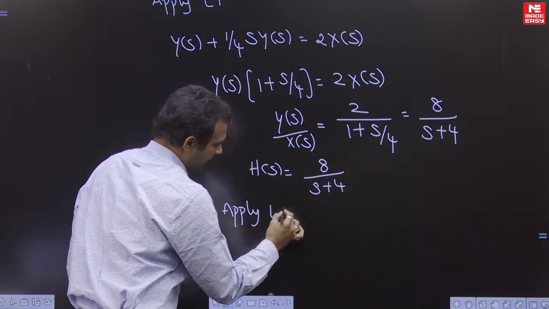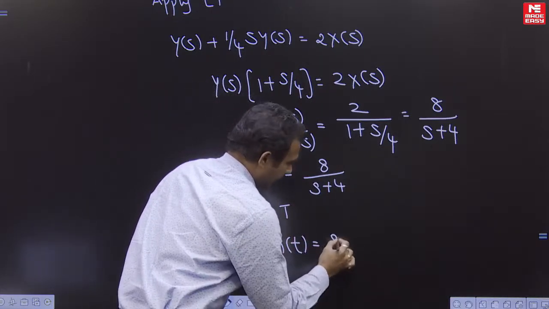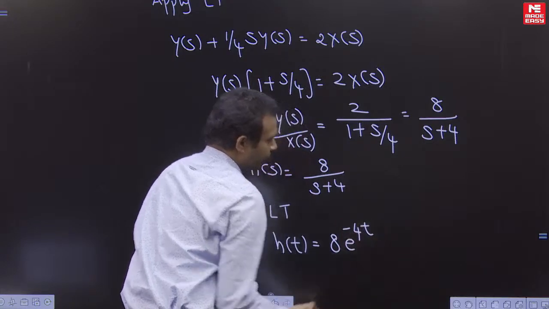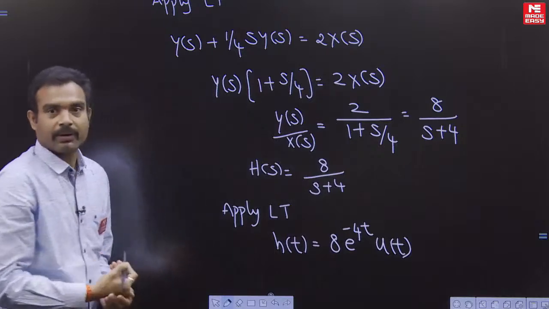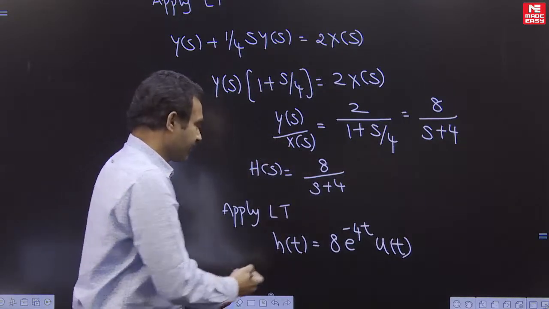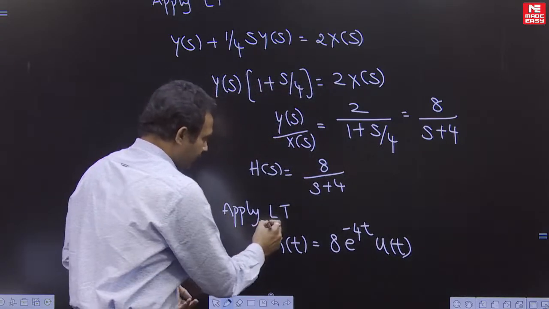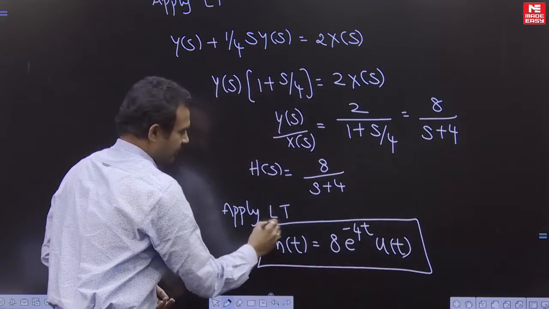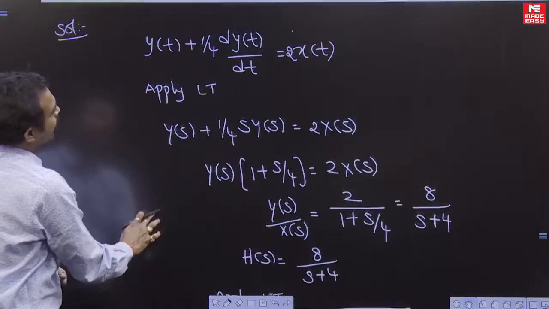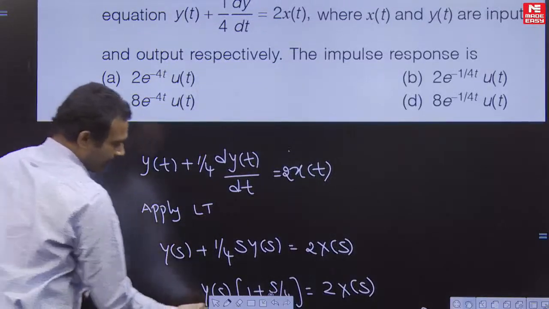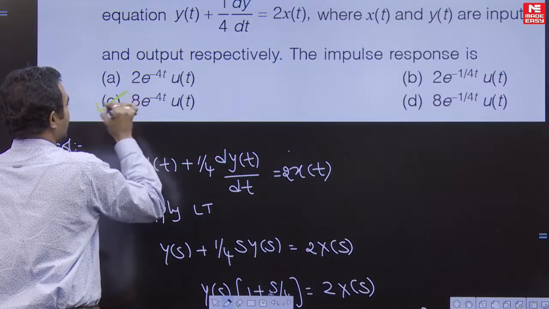So applying the inverse Laplace transform, h of t is equal to 8 into e to the power of minus 4t into u of t. Because the given system is causal LTI, we are considering the right sided sequence, that's why we write 8 into e to the power of minus 4t into u of t. This is the impulse response we get for our system. If you check the options, 8 into e to the power of minus 4t into u of t is nothing but option C. So option C is the answer.